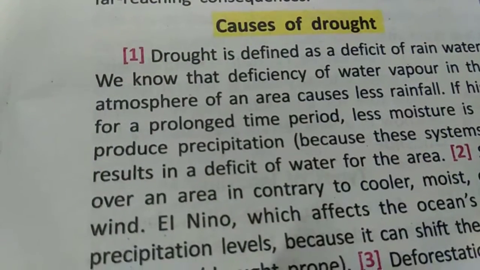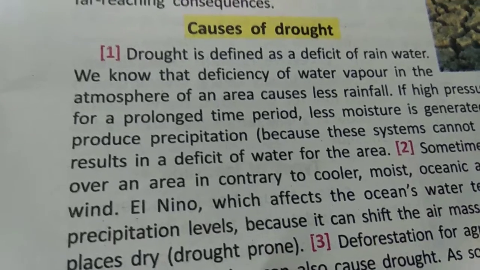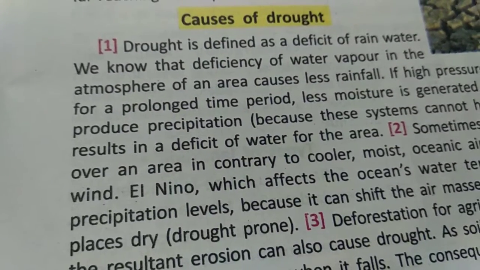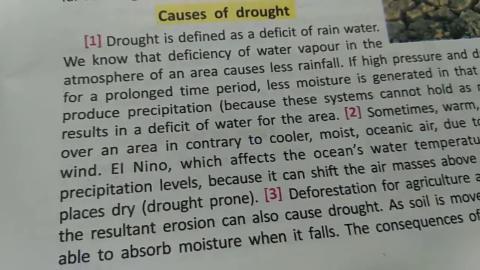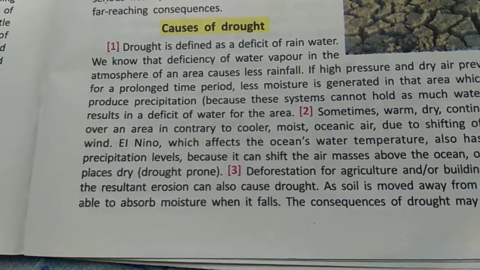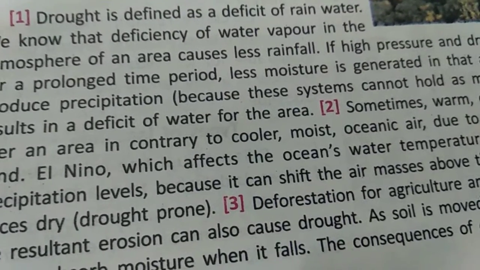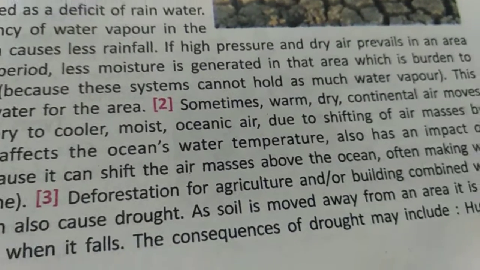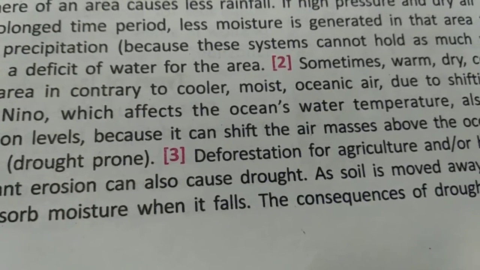Now, what are the causes of drought? Drought is caused by deficiency of rainwater. We know that the deficiency of water vapor in the atmosphere over any area causes less rainfall, and if high pressure and dry air prevails in an area for a long period of time, then less moisture is generated in that area, which results in a deficit of water for the area.